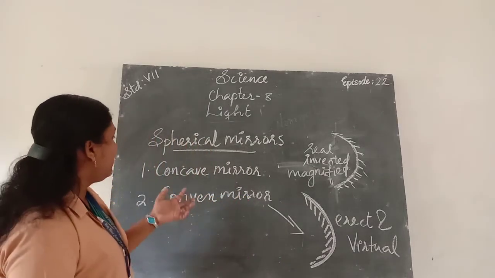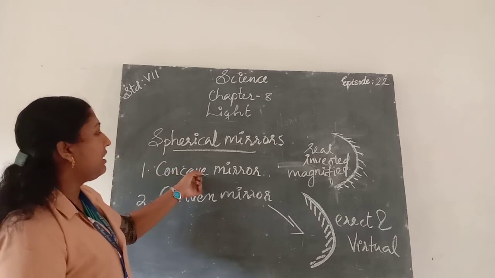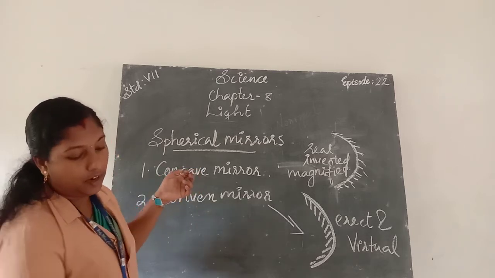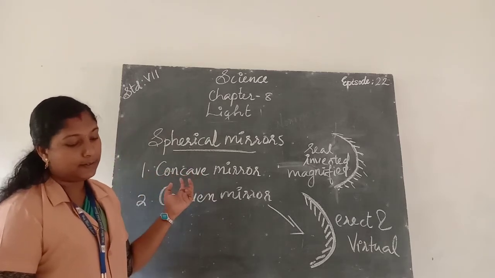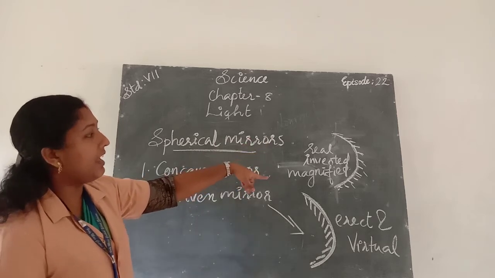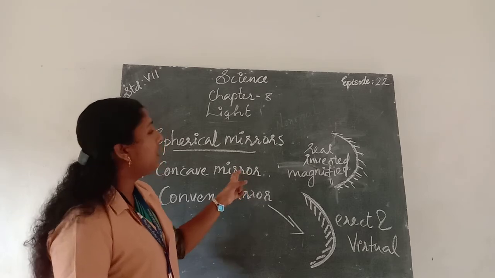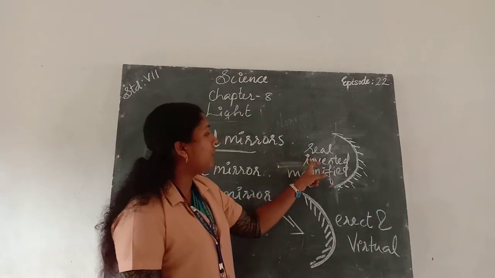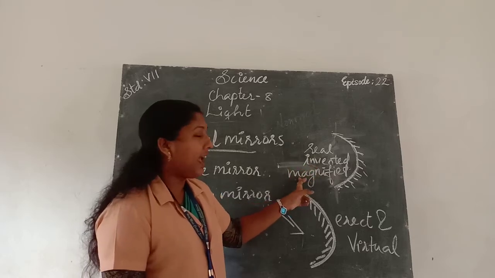Okay. So once again, all of you listen about the concave mirror. A concave mirror is one where the outer surface of the curved sphere is painted and the inner surface is the reflecting surface. The image formed in a concave mirror is real, inverted and magnified.